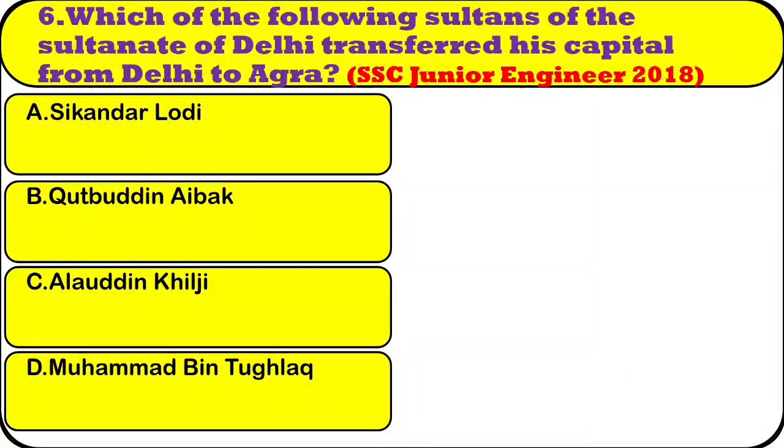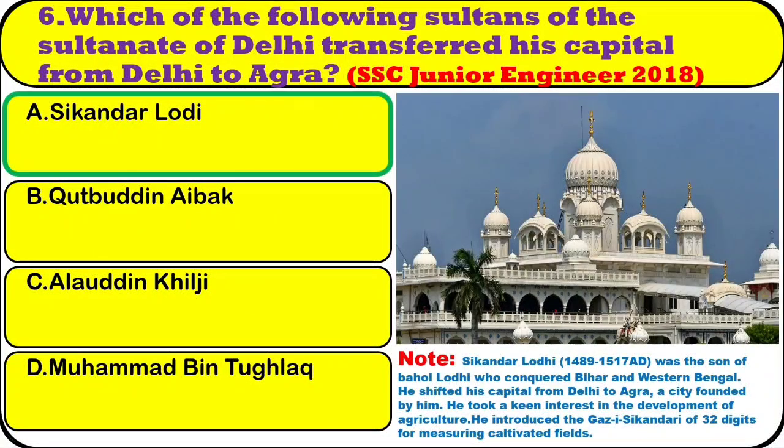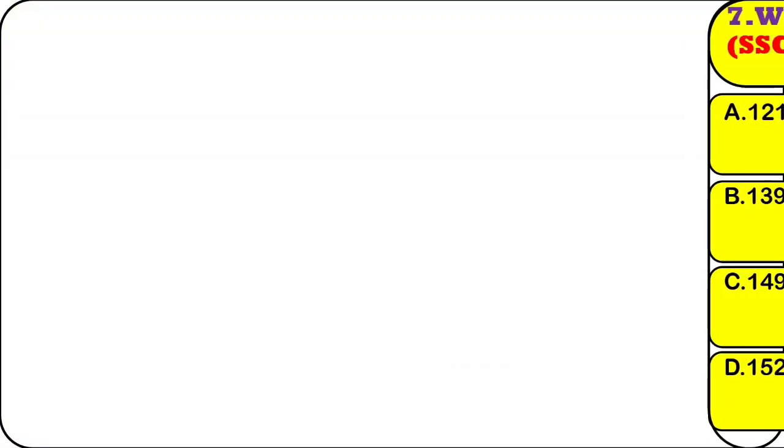Sikandar Lodi. Note: Sikandar Lodi, 1489–1517 AD, was the son of Bahlol Lodi, who conquered Bihar and western Bengal. He shifted his capital from Delhi to Agra, a city founded by him. He took a keen interest in the development of agriculture. He introduced the Gaz-i-Sikandari of 32 digits for measuring cultivated fields.